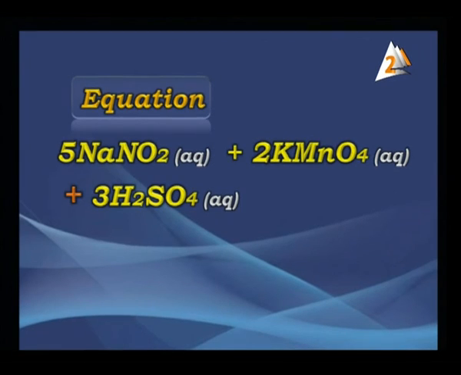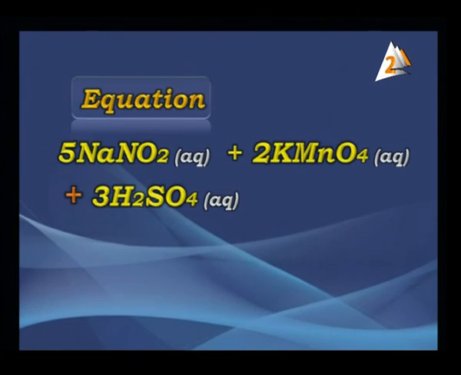Look at this. You have 5 molecules of NaNO2, meaning sodium nitrite, in the presence of potassium permanganate 2KMnO4. This equation till now is wrong. You must add sulfuric acid to be an acidic medium. Directly we have the result.